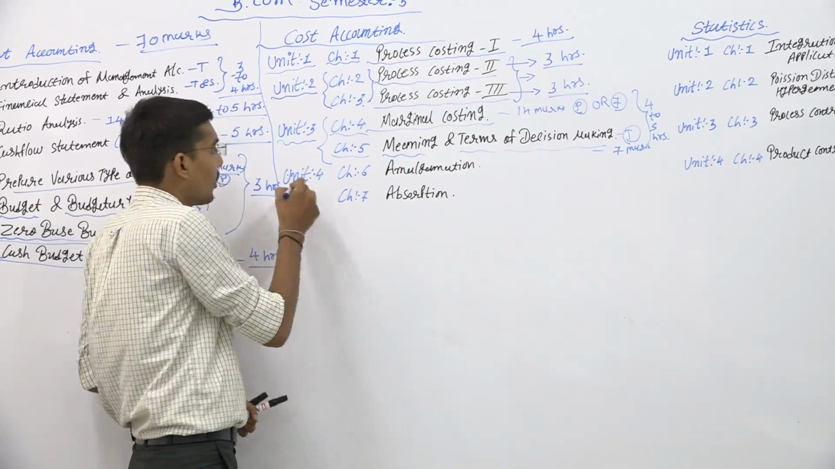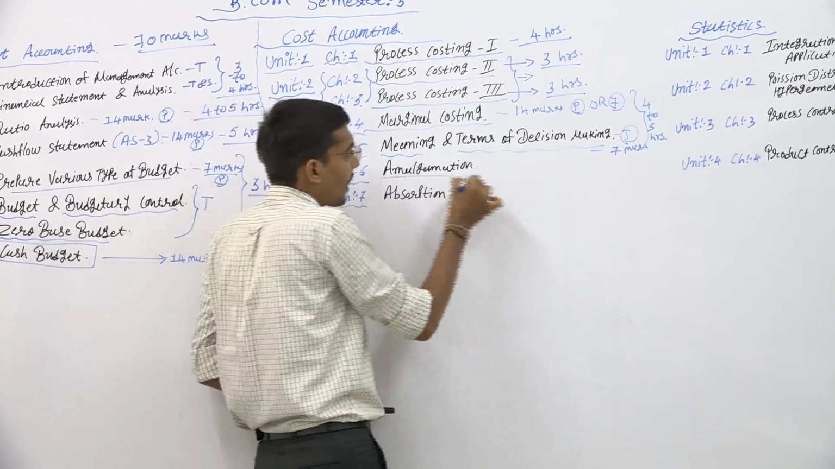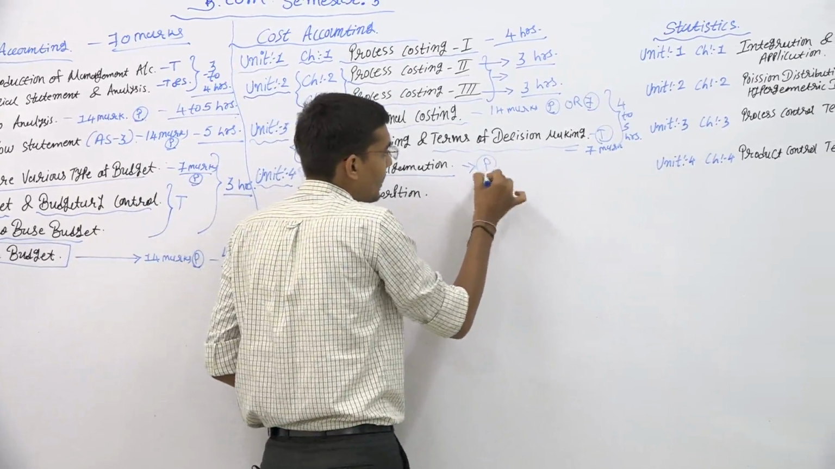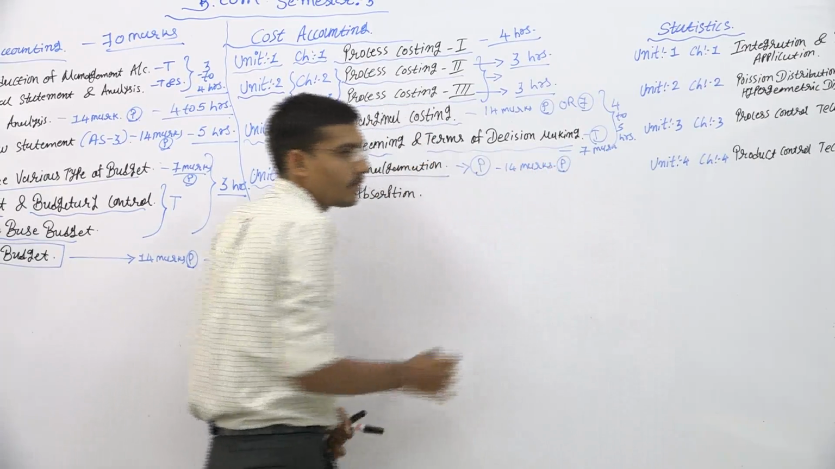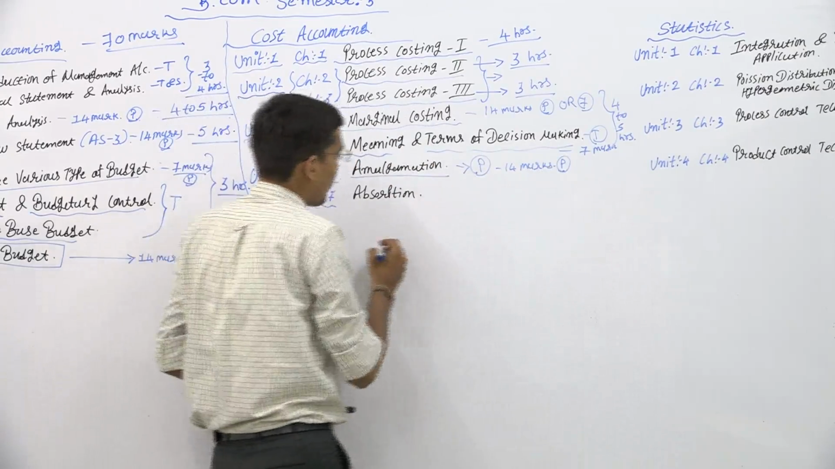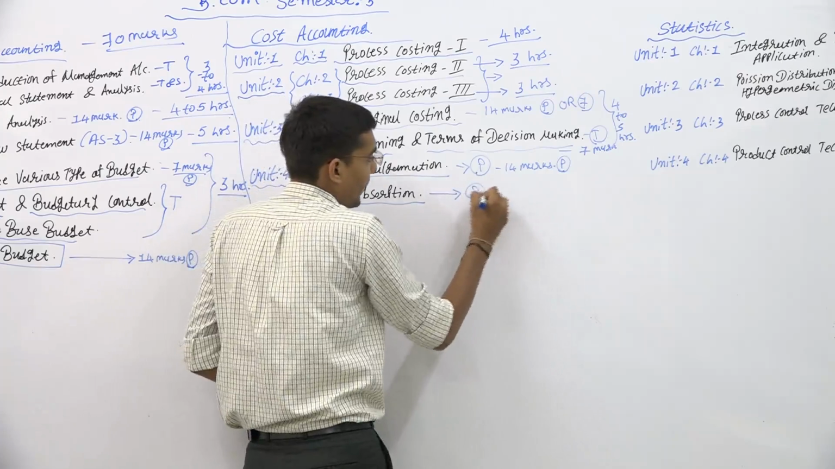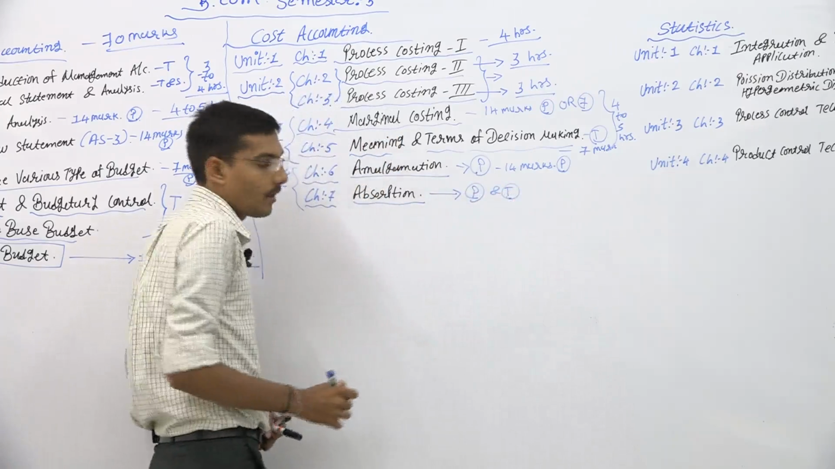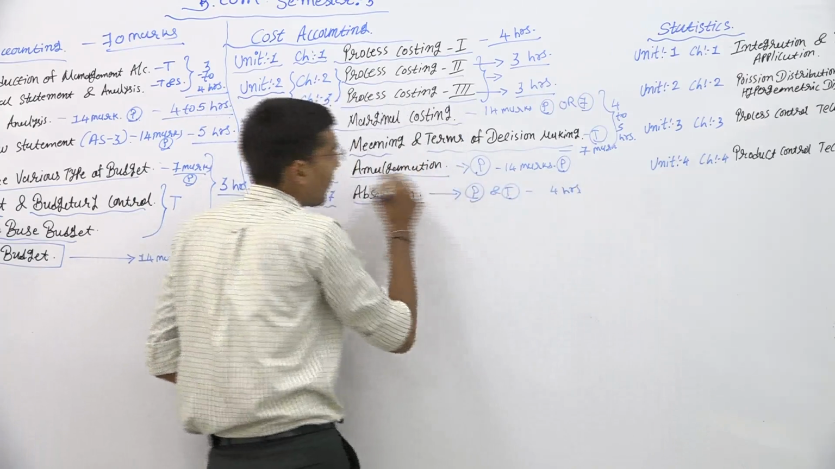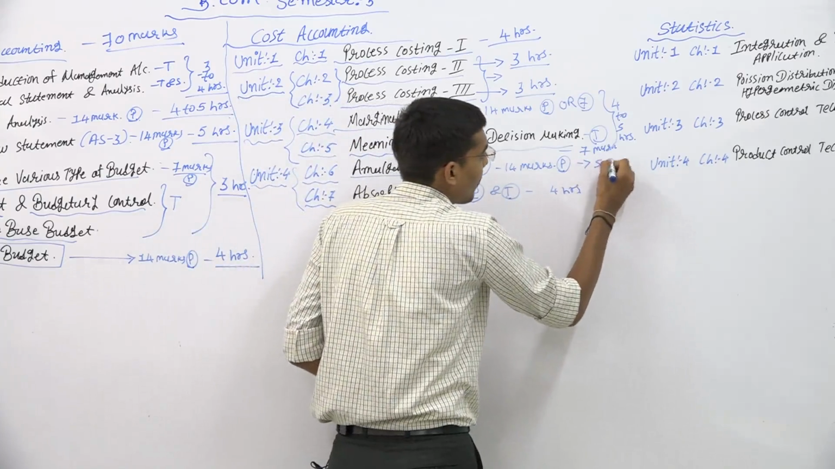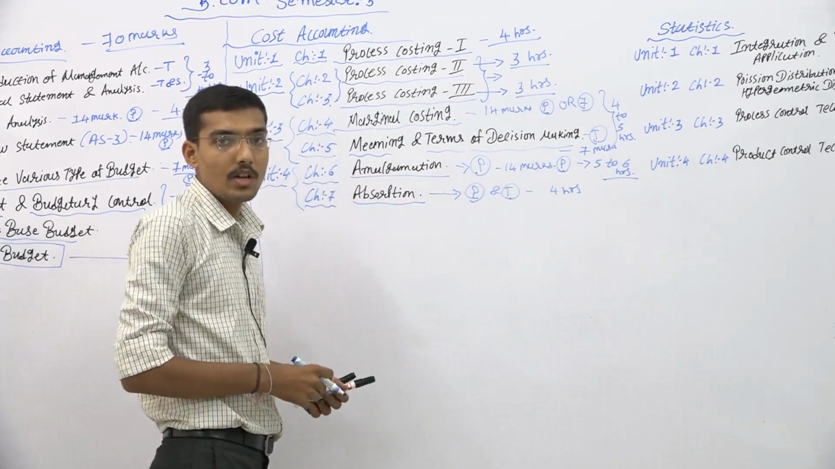Now moving on, unit number 4, chapter number 6 and chapter number 7. Chapter number 6 is amalgamation, a totally practical chapter, where a 14 marks practical sum is asked. The other chapter, absorption, is also practical and theory. Absorption will take maximum 4 hours and amalgamation will take maximum 5 to 6 hours if you study this particular chapter in depth.